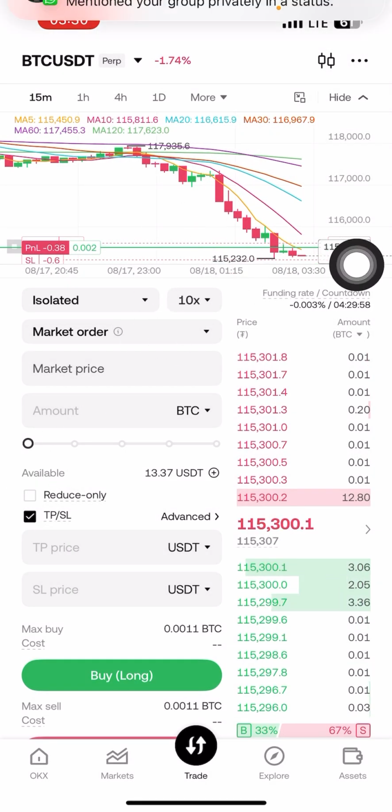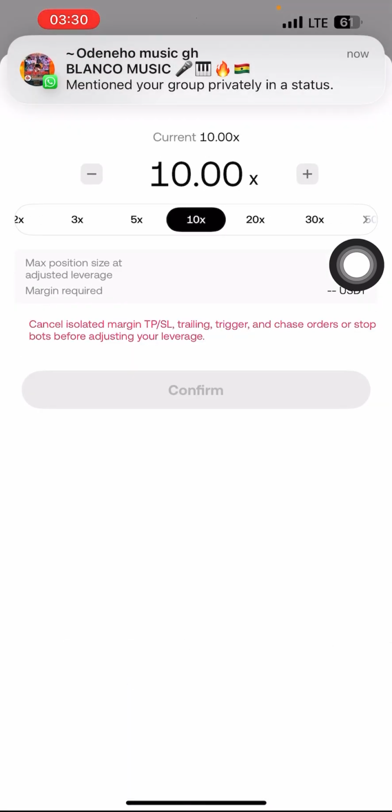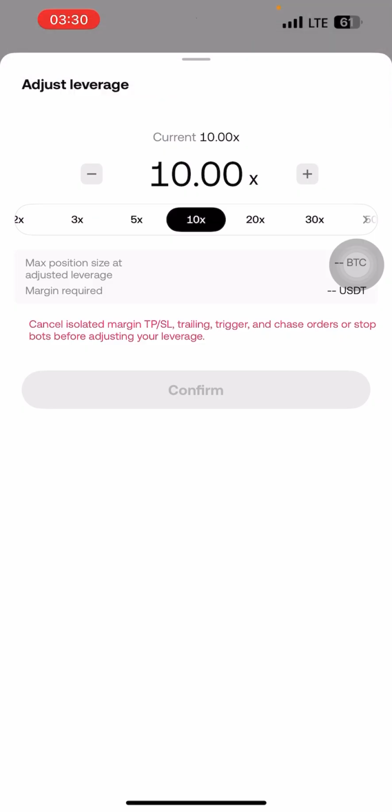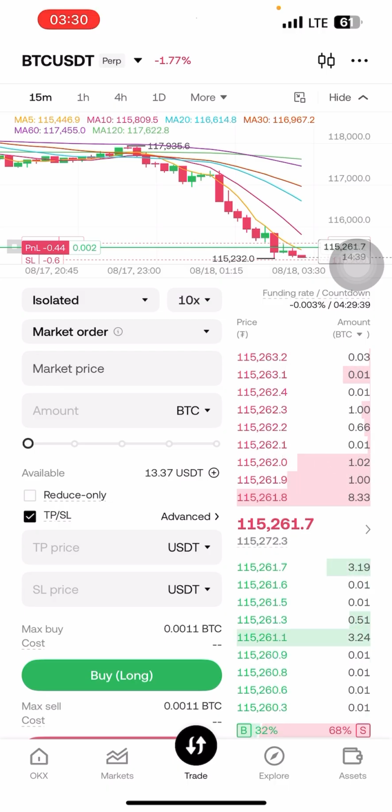And this is the leverage. The leverage depends on your capital and on how fast you want to make money and how fast you want to lose money. We have up to 100 times leverage. With 100 times leverage, you'll be making more money, for example if you're going short and it's going short. It will go fast. But at 10 times, you'll be making small money, and if you're losing, you'll be losing small money. That's why we call it leverage.